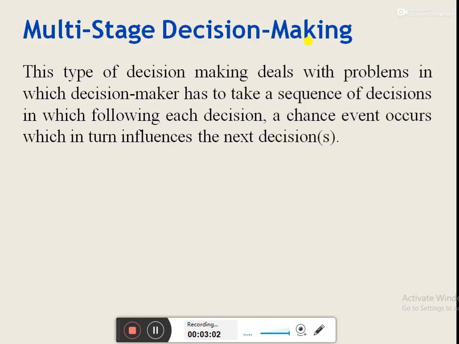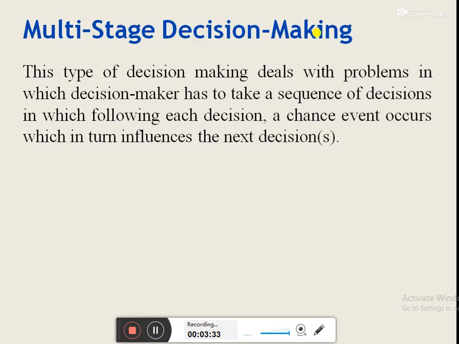In this video, we are going to focus on multi-stage decision making. This type of decision making deals with situations or problems in which a decision maker has to take several decisions in sequence, or one decision after another decision. The decision maker has to select the best course of action at a particular stage available at a particular point in time.